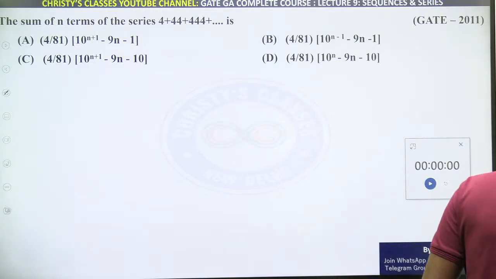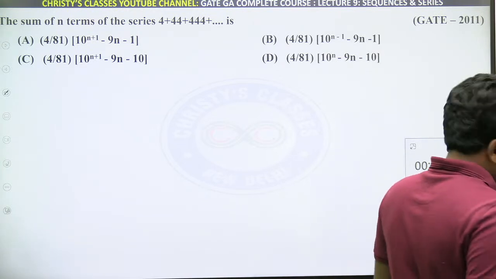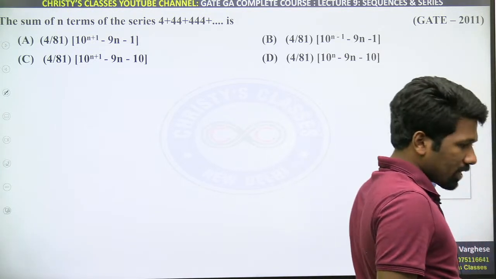Okay, so the sum of n terms of the series 4, 4, 4, 4, 4, 4, etc.